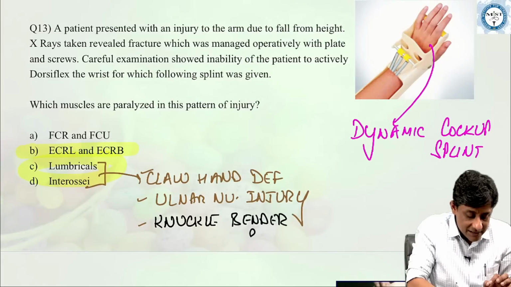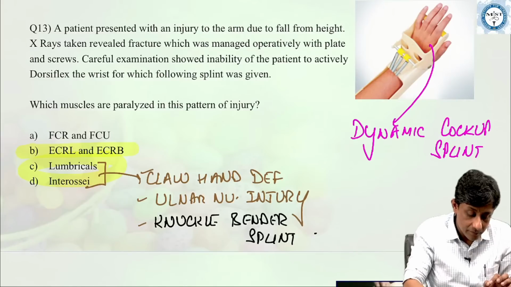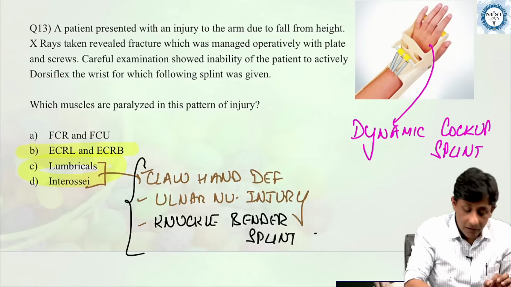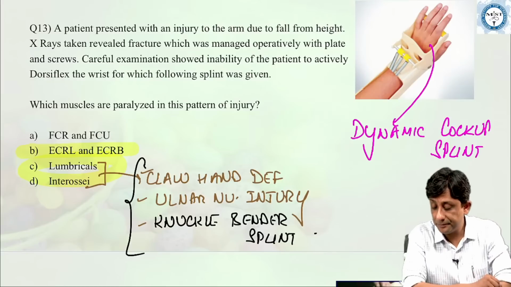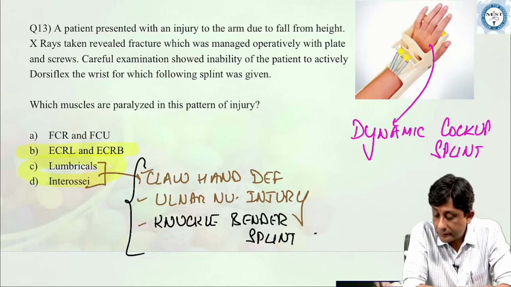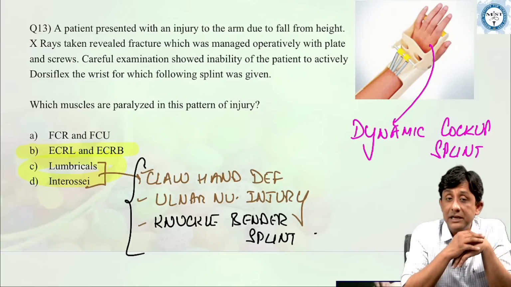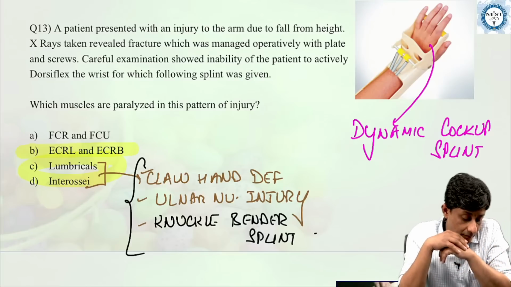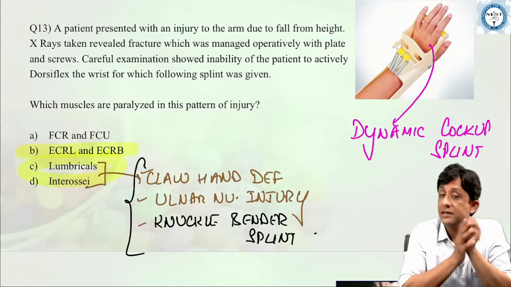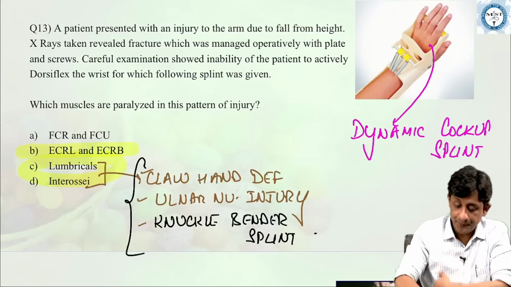Knuckle bender splint. Okay? Is this clear?